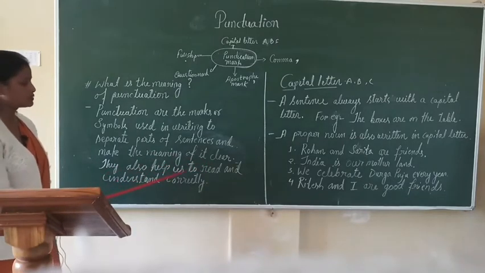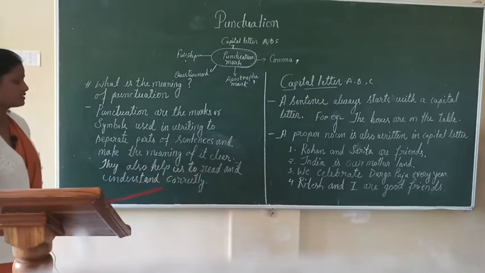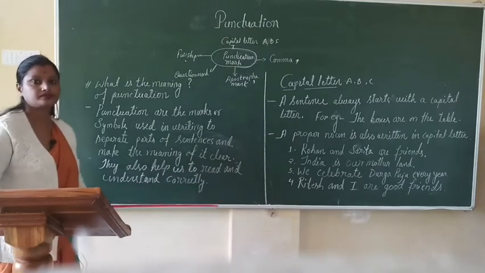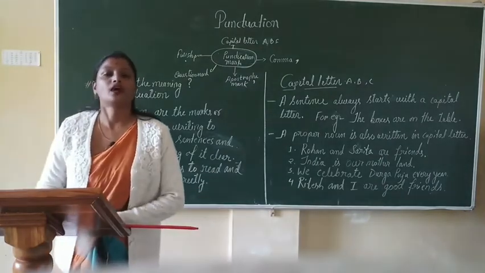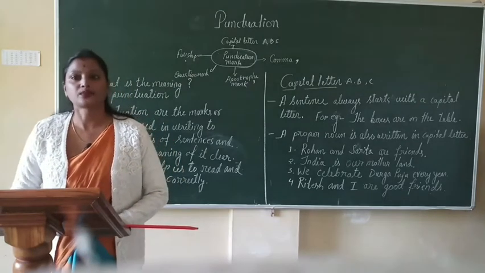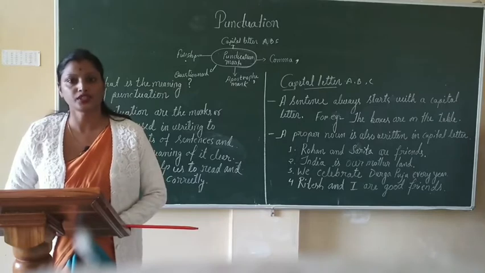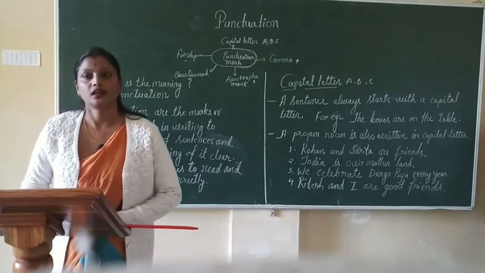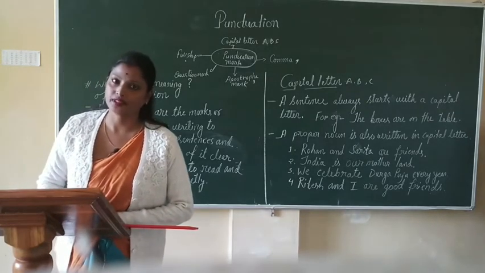They also help us to read and understand correctly. Children, in our today's class on punctuation, I will explain a few punctuation marks along with their definition and example.